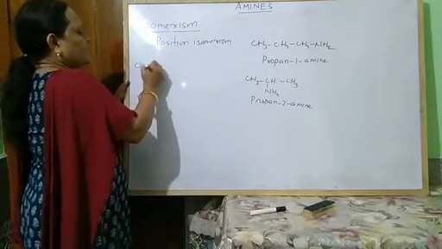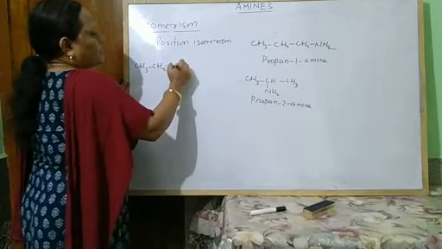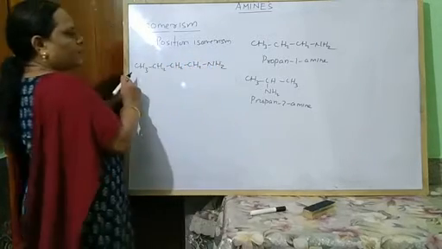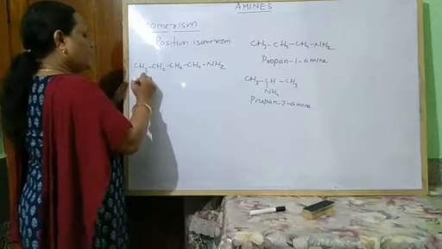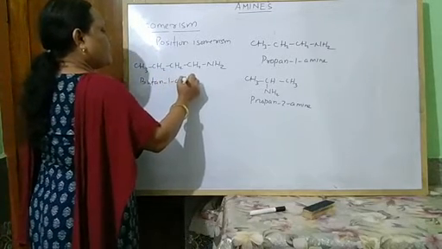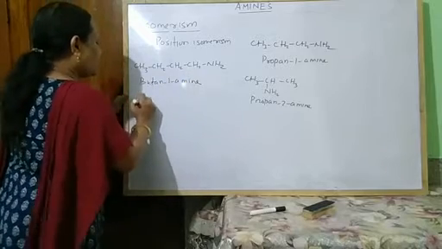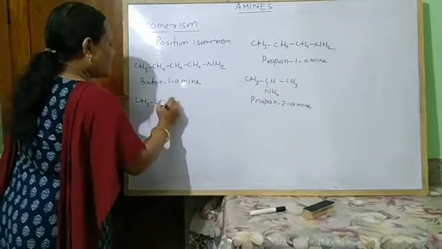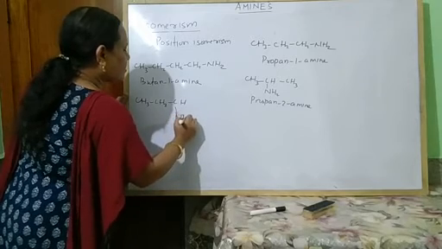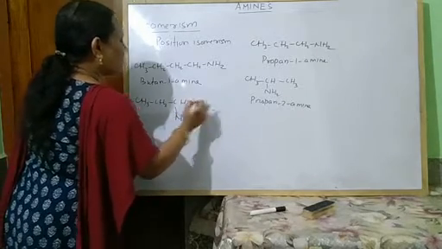Similarly, CH3, CH2, CH2, CH2, NH2. What is this compound? Butan-1-amine, and another CH3, CH2, CH, NH2, CH3.